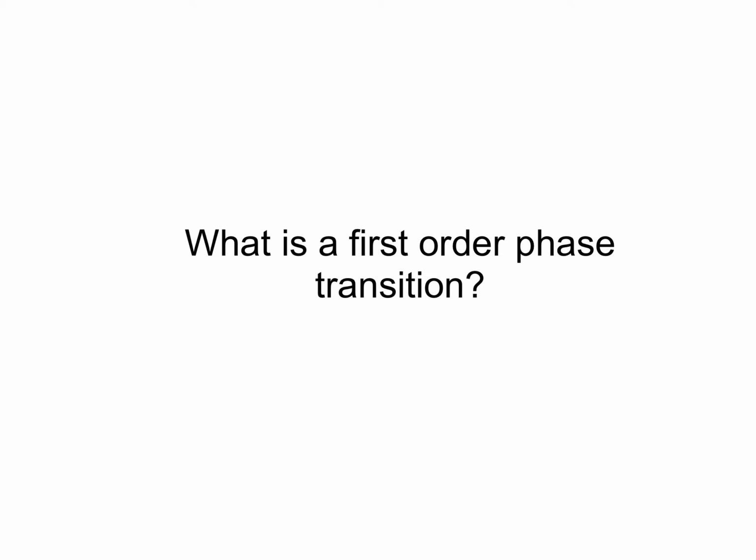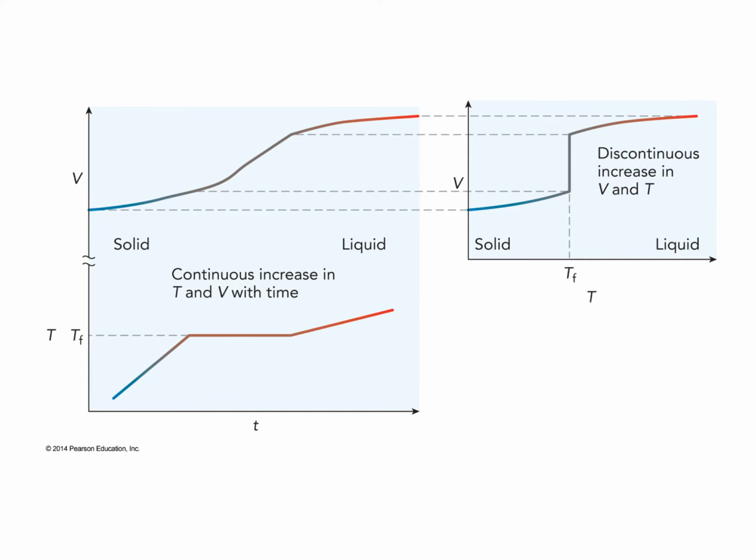We divide phase transitions up into first and second order phase transitions. Let's take a look at what the criteria are for a first order phase transition. The phase transitions that you're familiar with, melting, vaporization, condensation, etc., are first order phase transitions. As an example, let's look at melting, where we take a solid to a liquid.